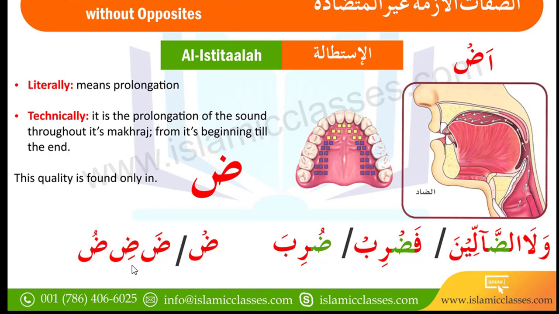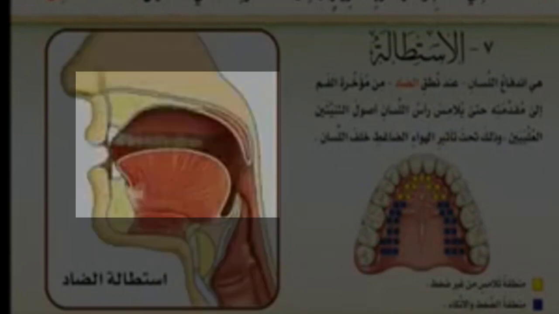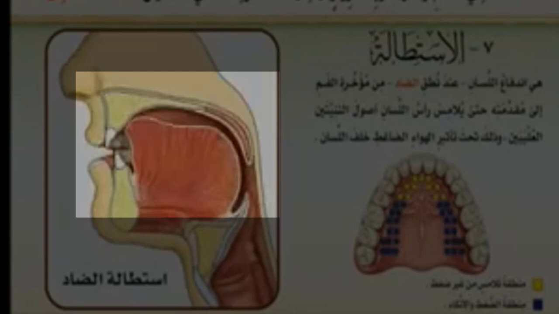So all qualities of Arabic letters have that sifa, even if the letter has a sukoon sign or even if the letter has fatha, kasra, dhamma. I hope you understand this. You can see also in the image, look, the tongue is moving a little forward, to the mouth. Okay, that is om. So this is basically the thing. This is Al-Istitaalah quality. This is a little prolongation. If you pronounce other letters, you will not see this quality, like the prolongation, in those letters.